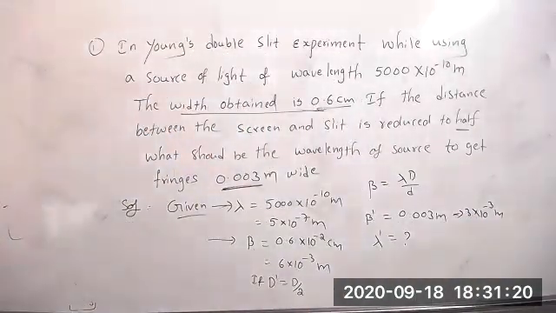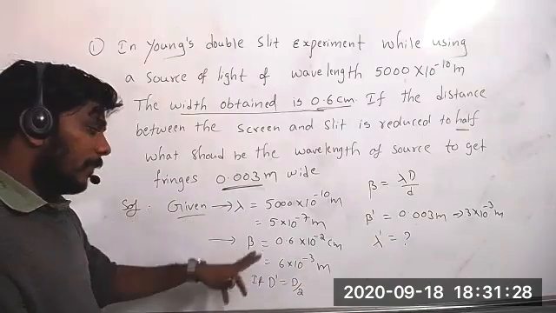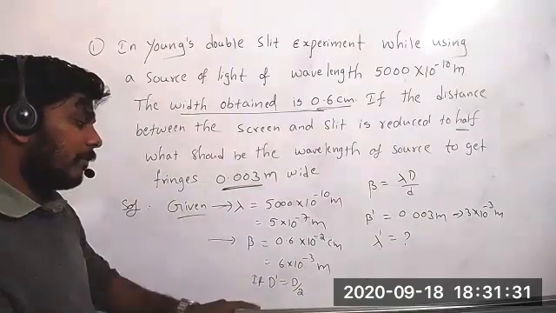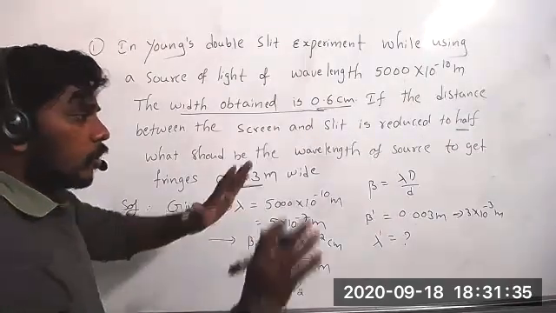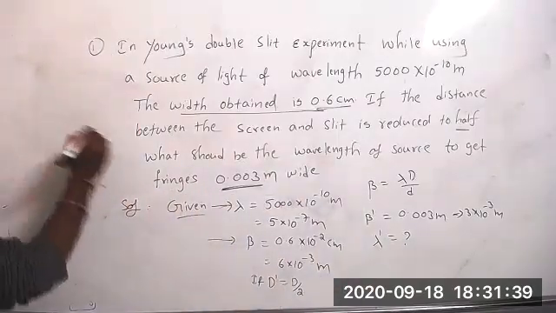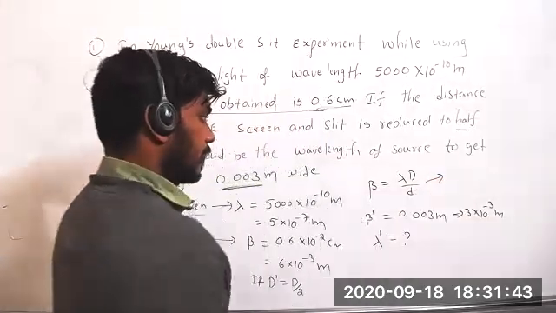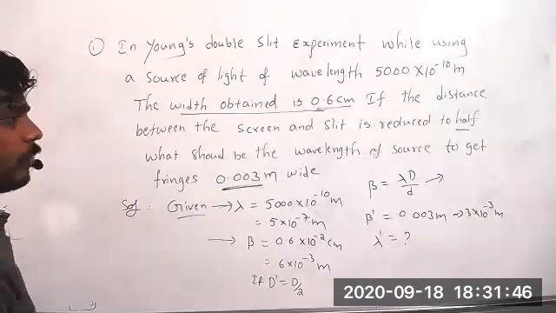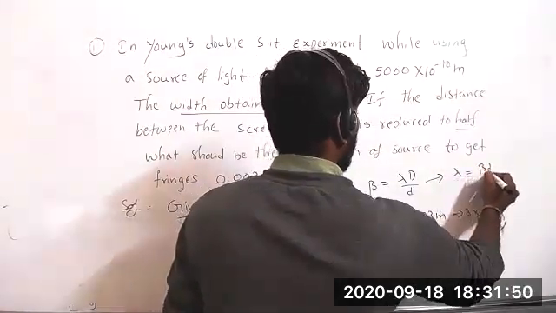Lambda dash. So what can we do with the formula? One lambda they gave, one lambda we have to calculate. One beta they gave, second beta also they gave. D they gave, D dash they have given. So when they have given two sets, the small d will be the same in both formulas, so we can substitute them. Now from here can we say lambda equal to beta d by capital D?